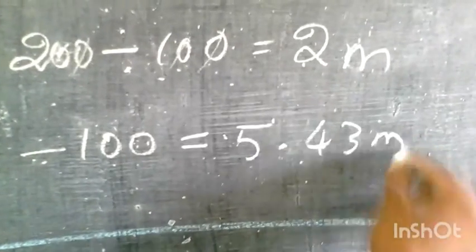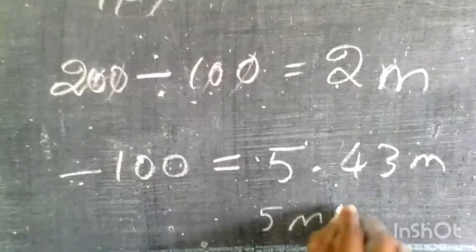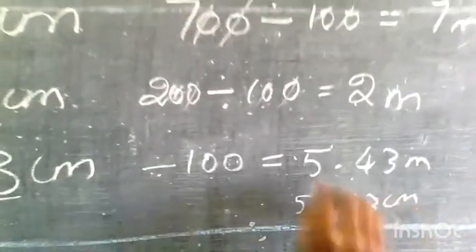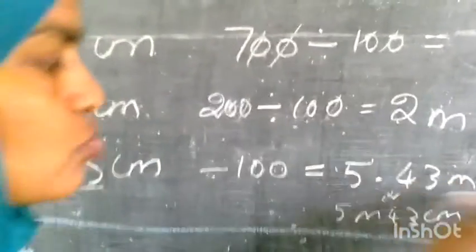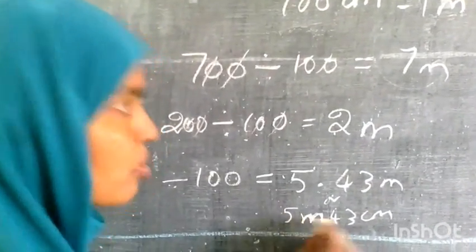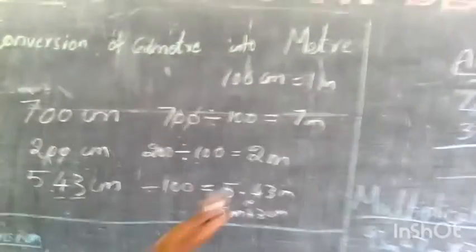5.43 meter. You can write in this way or you can write 5 meter 43 centimeter. In this way also you can write, either or. Better you go this way because in your book everything is written like that. Fine. We will go for the addition now. Now we know the conversion of meter into centimeter, centimeter into meter. We will go for the addition.